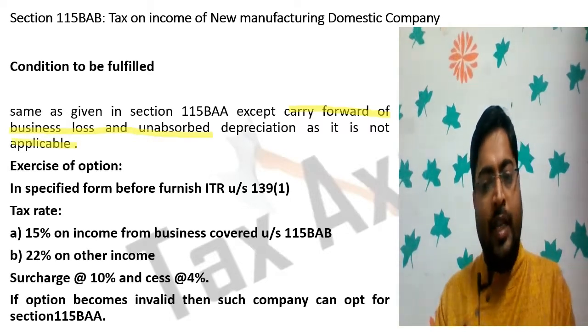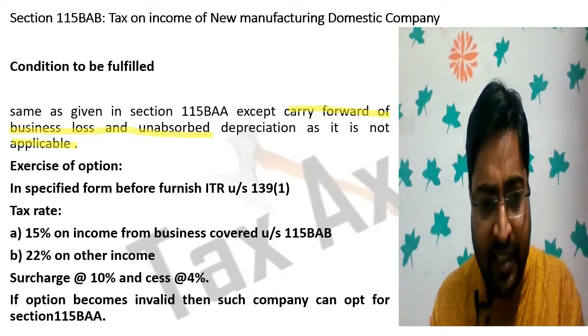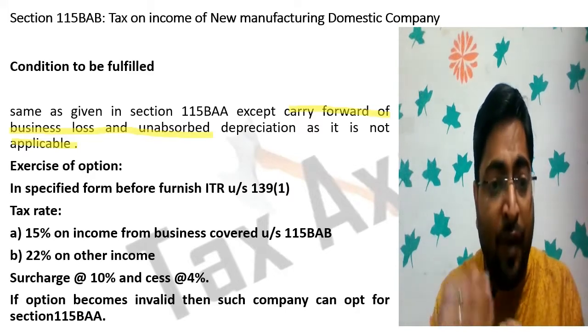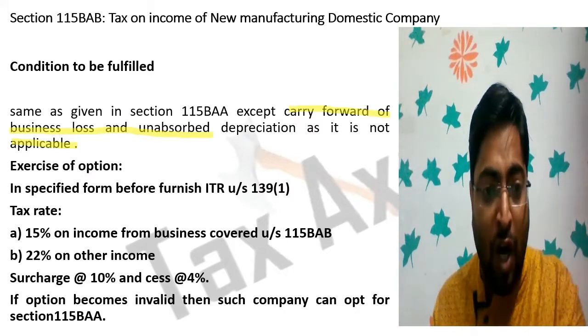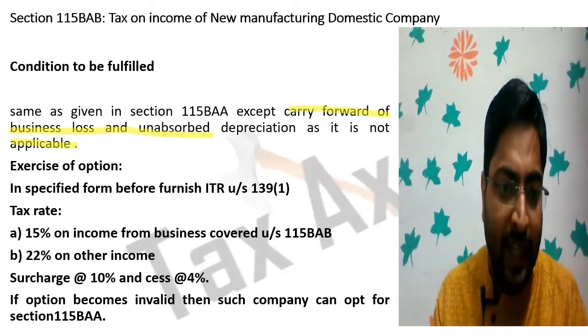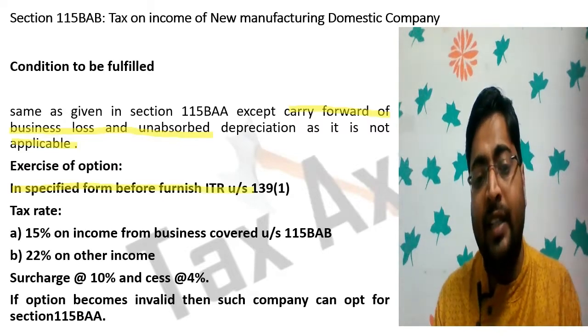Same thing, before filing ITR, the company should opt for this benefit, should opt for 115 BAB by exercising the option in a specified form before furnishing the ITR under section 139(1).